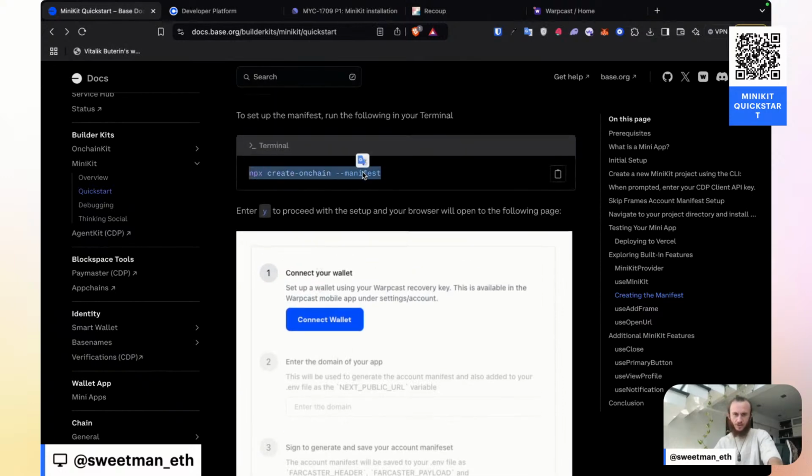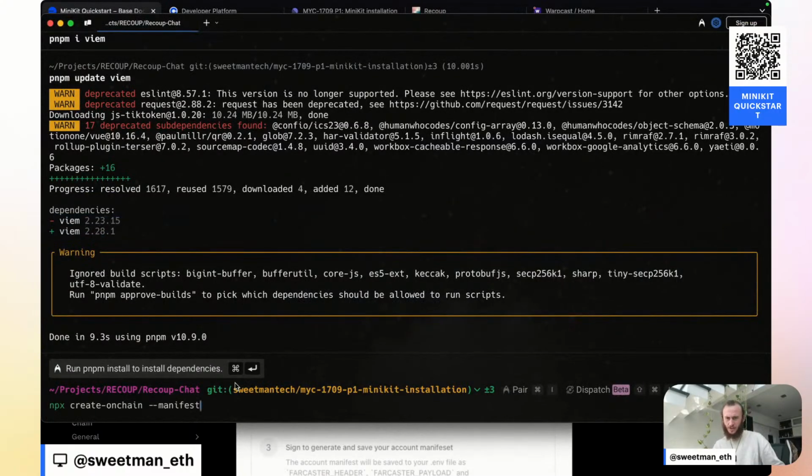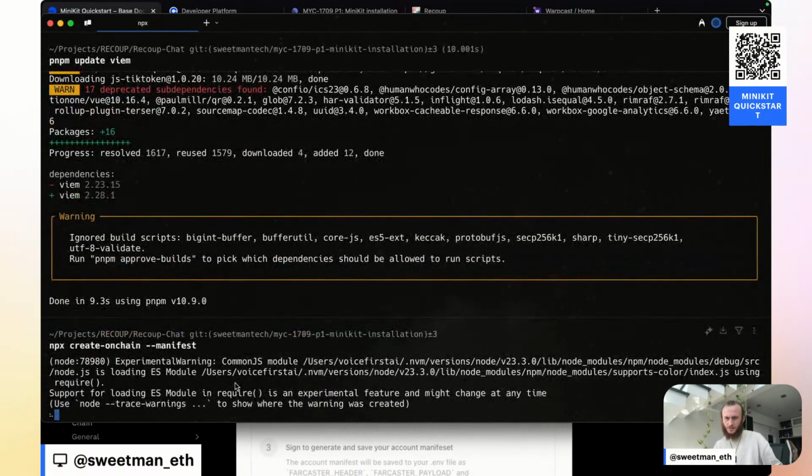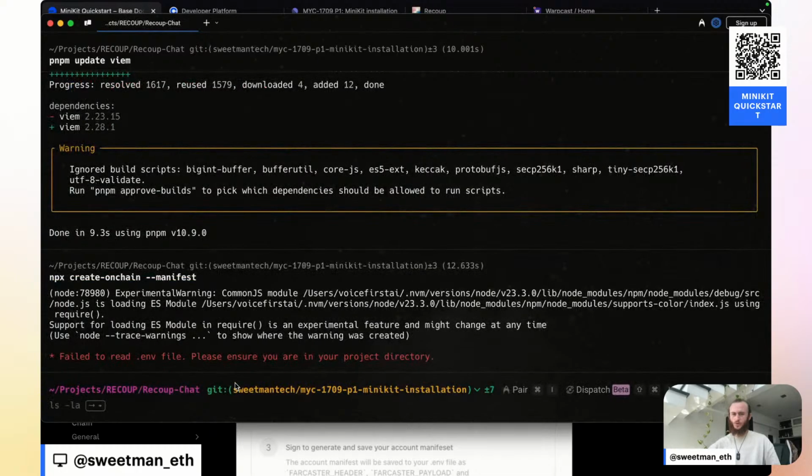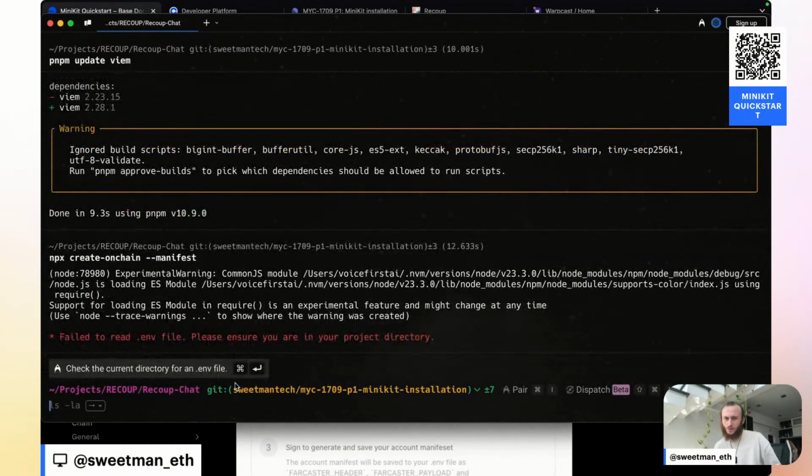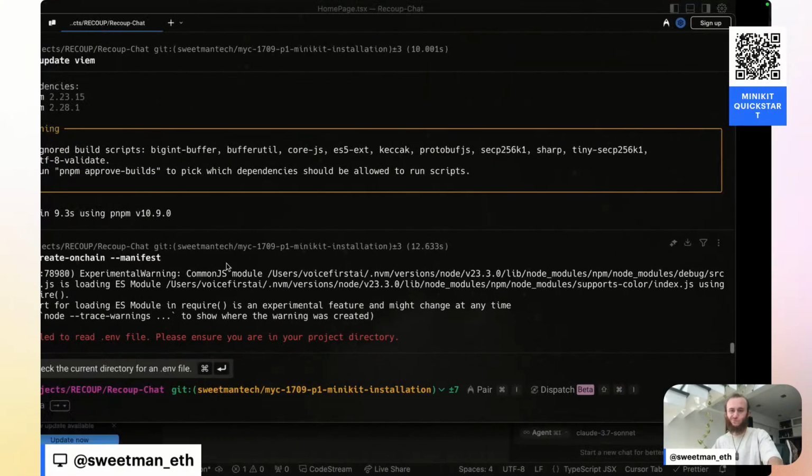Let's try calling this function and see what happens. Create on-chain manifest. Let's see what this does when we run it inside of an existing app. How are we doing on time? About 27 minutes in. Failed to read .env file. Make sure you are in your project directory. So it seems like it's expecting a .env, whereas I'm using .env.local.